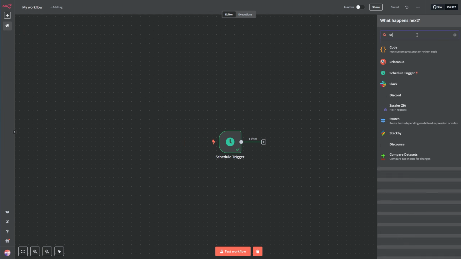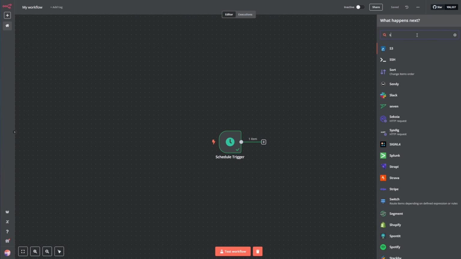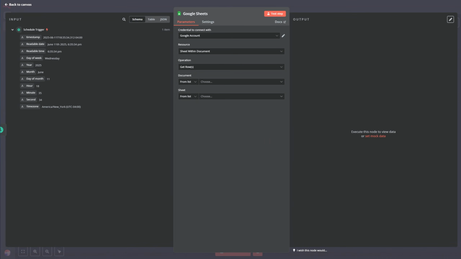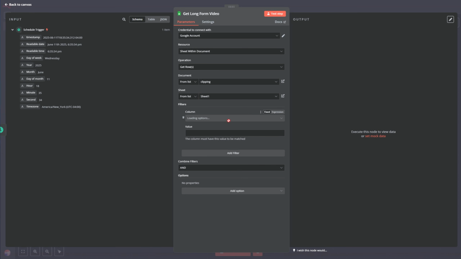So now here, you just have to go to Sheets, and we are going to get the row in the sheet. And this is really simple. First, let's name it to what we are doing, which is get the long form video. Now, for the document, I'm going to select clipping, and from the sheet, I'm going to select sheet 1. And now we have to create a new filter, and we are going to select the status.